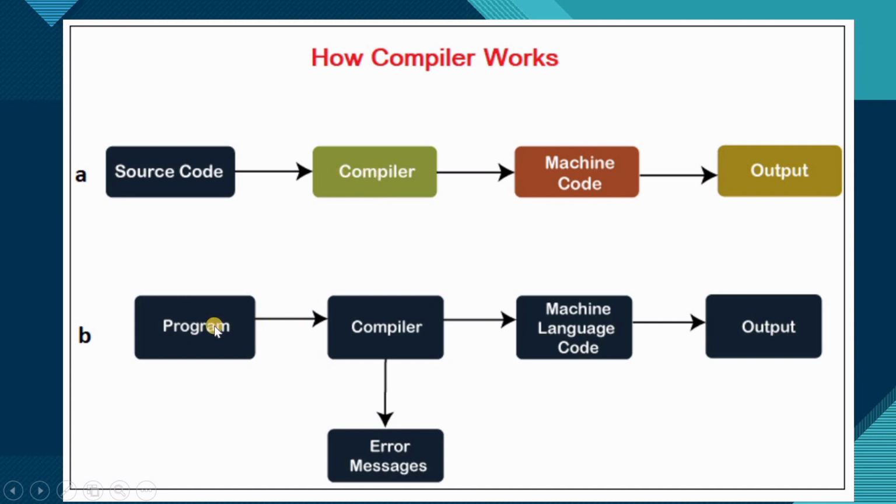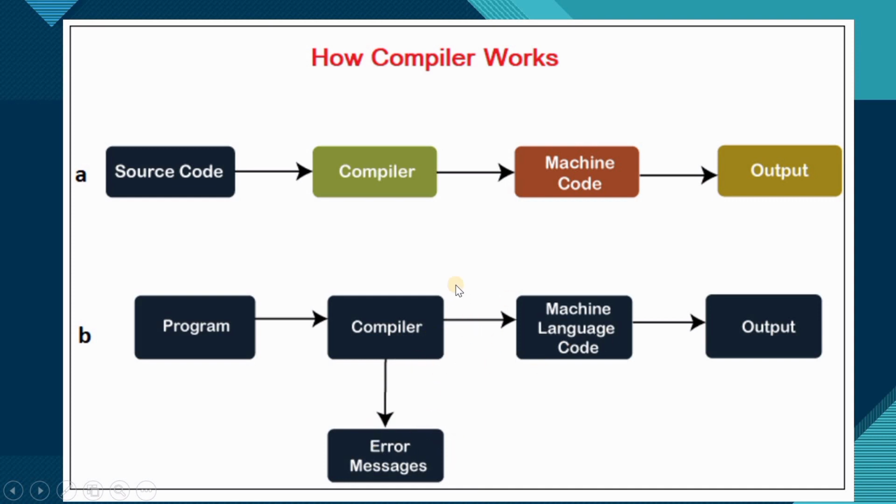Okay, and this is a program. Suppose that this is basically the diagram. The source code will be taken by the compiler, and it will convert it into machine code and generate the output. Suppose that you have any program, the compiler will take that program, convert it into machine language and show you the output. And if there is any error, the compiler will show you the error before converting it to the machine code.